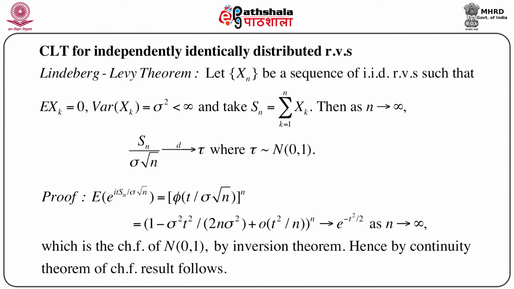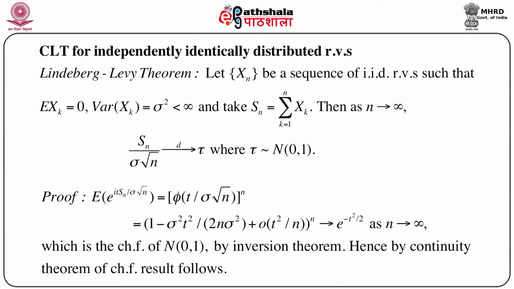Now we know that there is a one-to-one correspondence between characteristic function and a distribution function. So many theorems, many results on distribution function can be shown by using characteristic function. Here we will use this. The proof is very simple. So just calculate the characteristic function of Sn by sigma root n. What is that? Expectation of e to the power it Sn by sigma root n, which equals phi of t by sigma root n whole to the power n, because the Xi's are iid random variables.